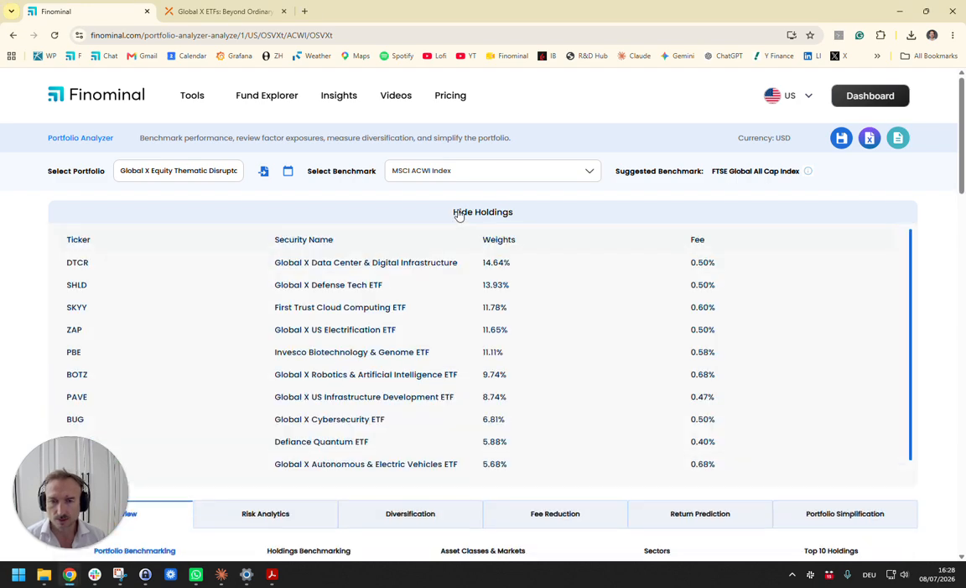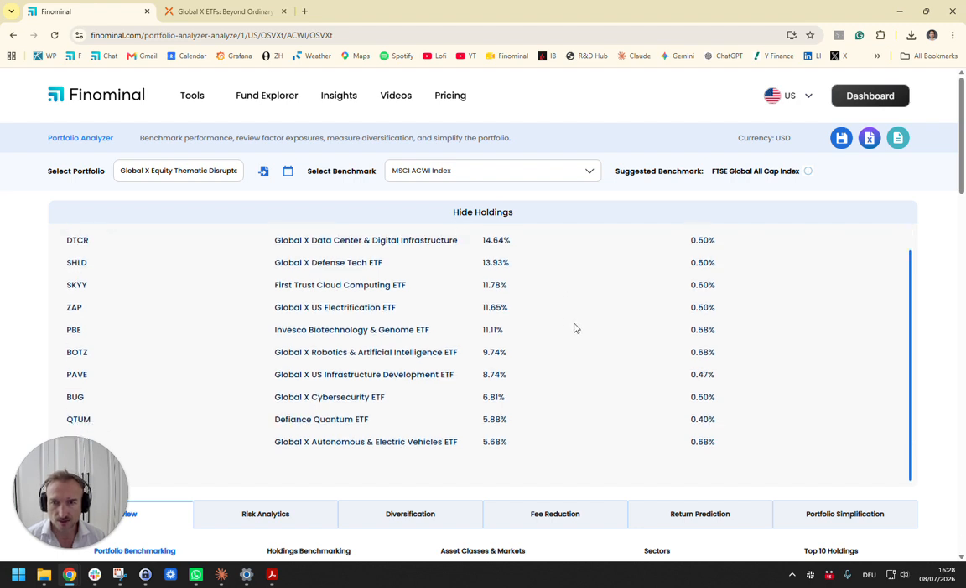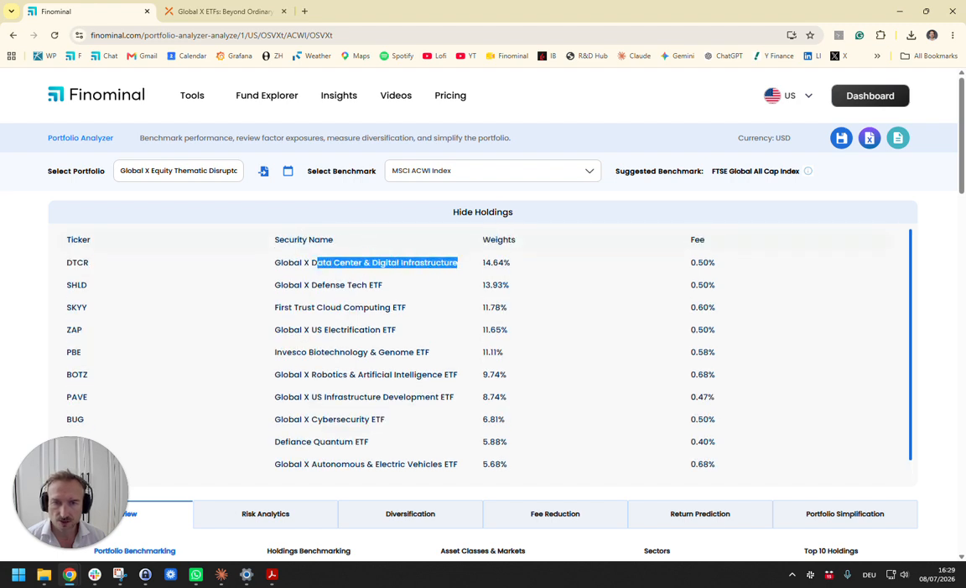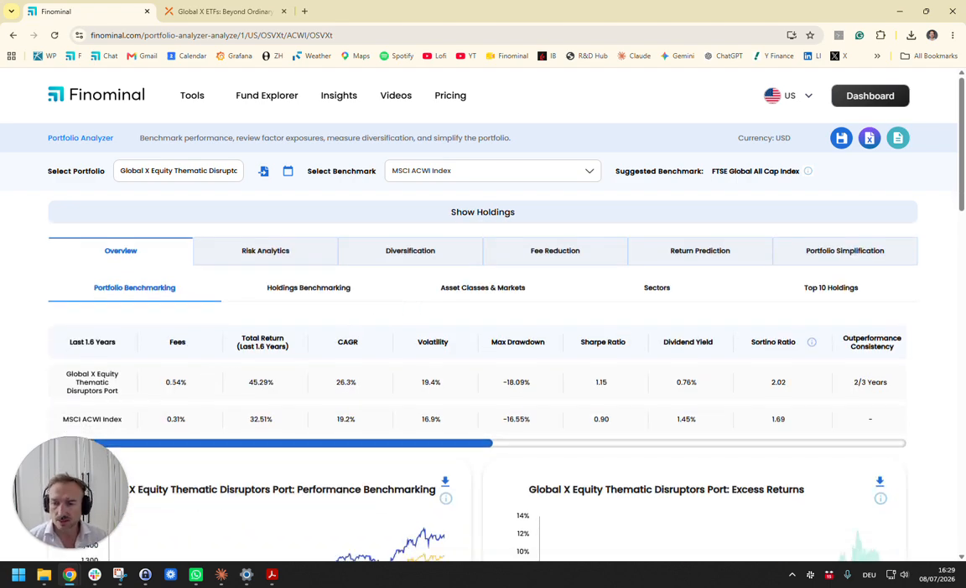And we can have a quick look at the holdings, where we see that the portfolio is comprised of 10 ETFs. Most of them are from Global X, but there's also a few from other asset managers like First Trust or Invesco or Defiant. The largest allocation, with around 15%, is to a data center and digital infrastructure ETF, followed by defense and cloud computing. The total fee for this portfolio is on the higher side, with 54 basis points, but these thematic ETFs are always on the expensive side.